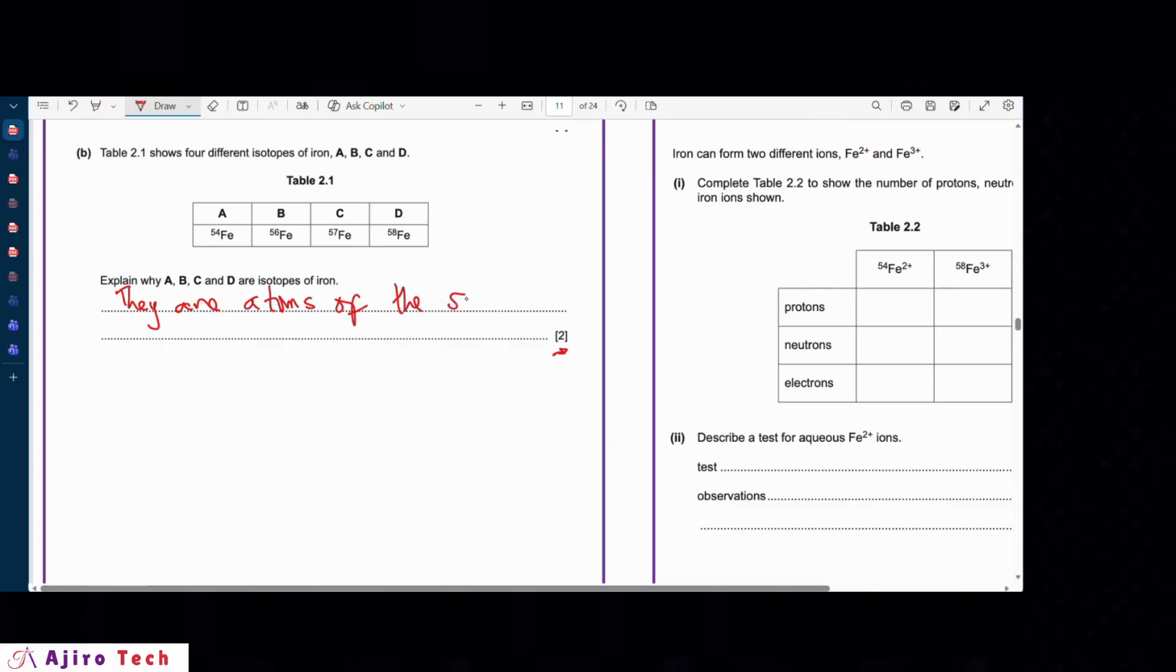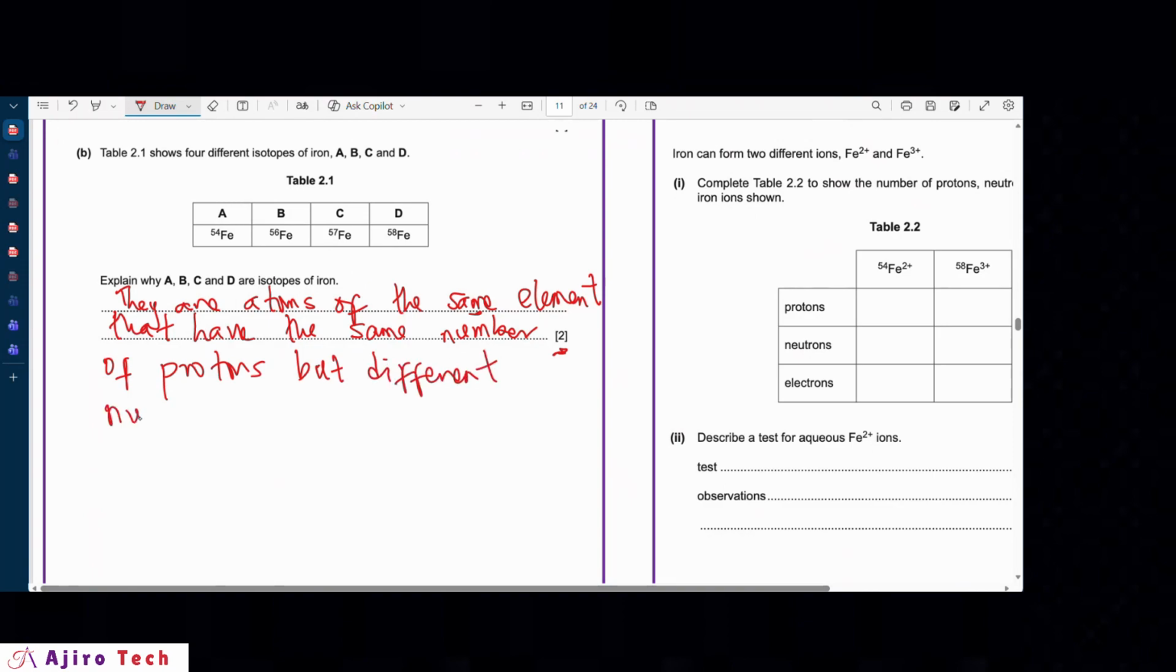This point is very important. Don't just say that they are atoms, but they are atoms of the same element. The word same here tells you that it is the same proton number, but a different number of neutrons. So they are atoms of the same element that have the same number of protons, but a different number of neutrons. So this is how you define isotopes.